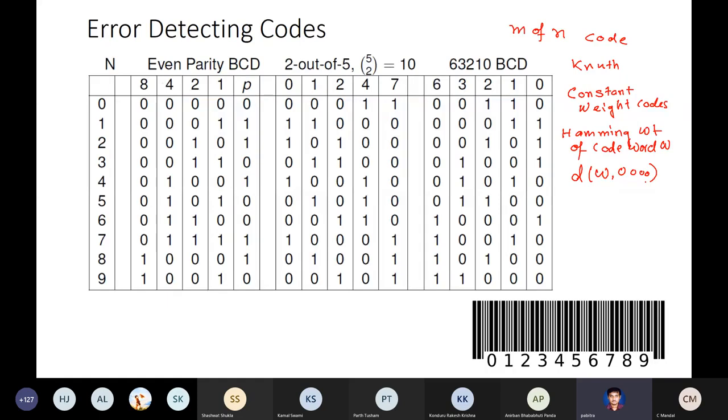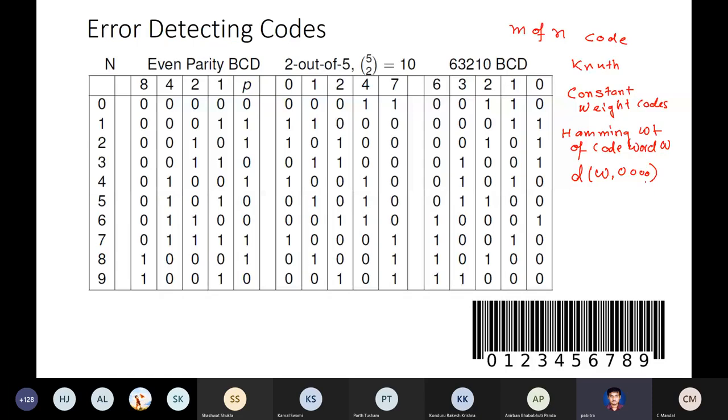So constant weight codes are a little more sophisticated than even parity codes. They have a constant weight, but the problem is that finding a general M of n code satisfying the Hamming separability criteria is pretty non-trivial.